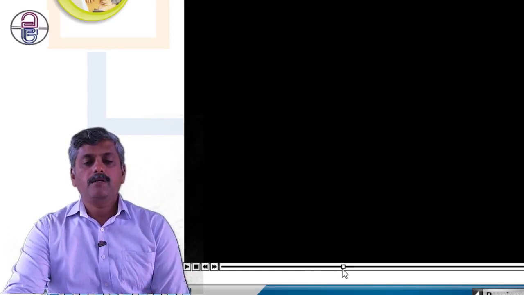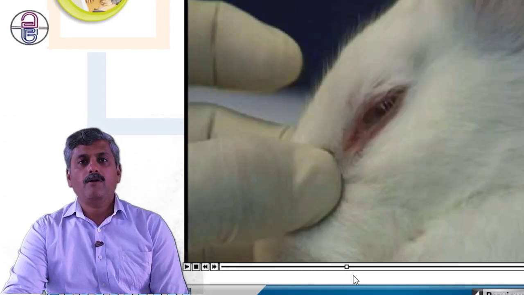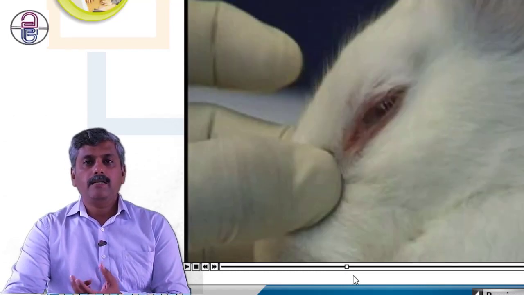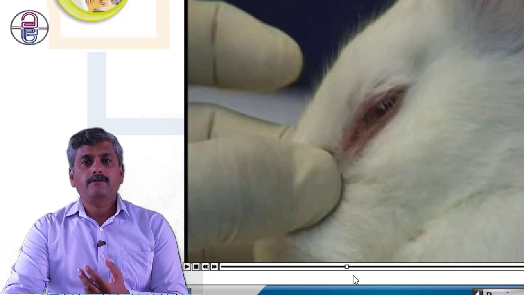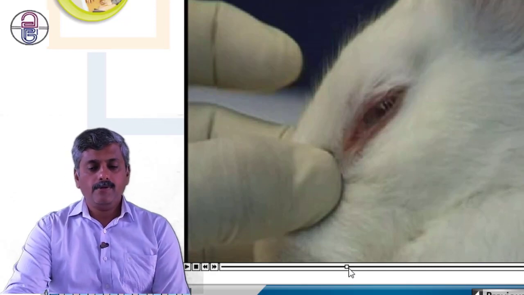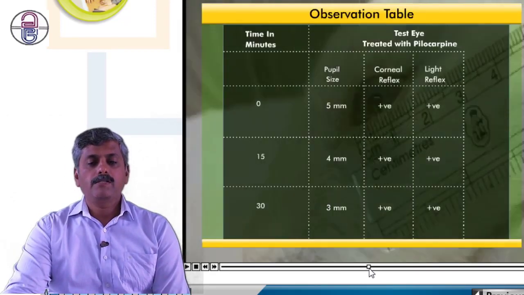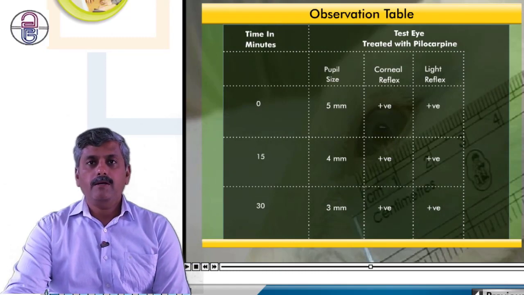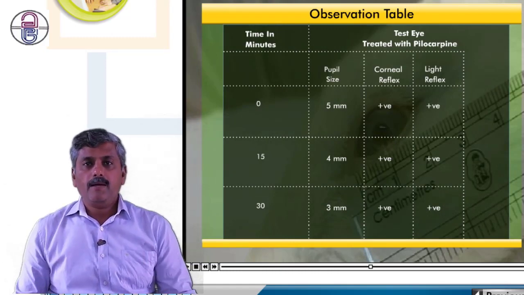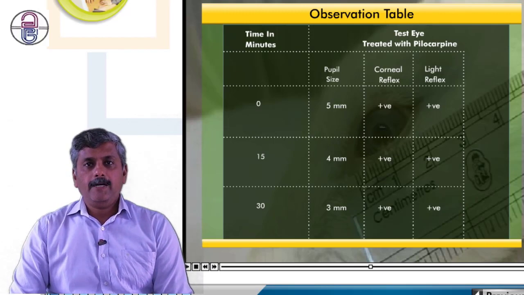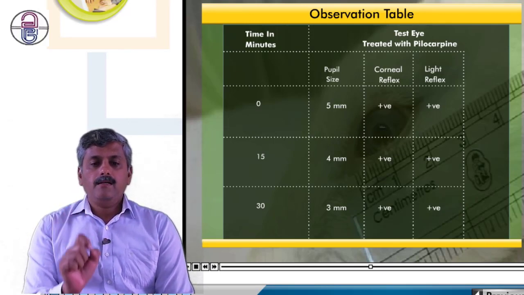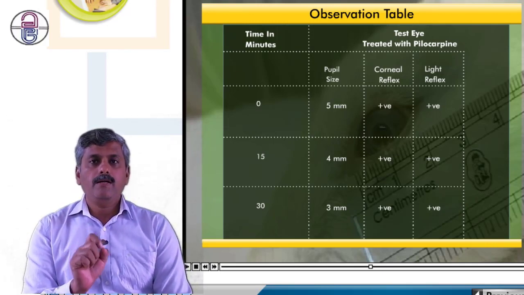And after addition of the drug, we could apply some pressure on the medial canthus and then try to maintain the effect of the drug locally, and then it produces its effect. And after that, we could see some very important, interesting effects in the observation table. What is that? The first thing is whether the drug is showing corneal reflex or not.